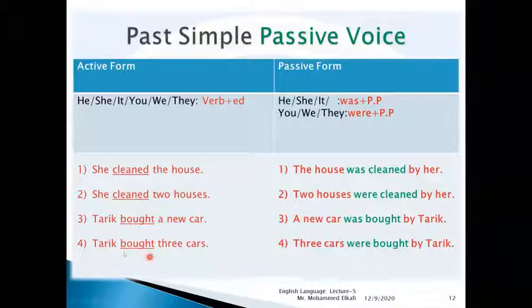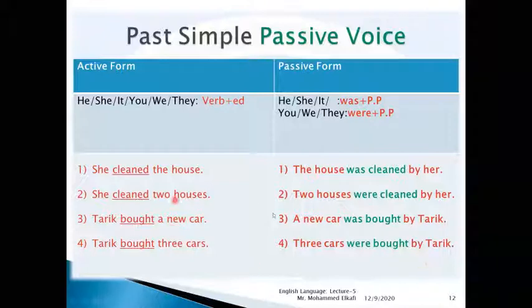In the fourth example, "Tariq bought 3 cars." 3 cars. So think of 3 cars should be used as what? As a subject for the passive voice or passive form. Okay. 3 cars were bought. 3 cars were bought by Tariq.